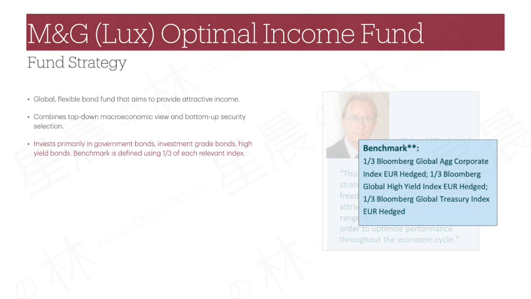The fund invests primarily in 3 bond categories, that is government bonds, investment-grade bonds, and high-yield bonds. The benchmark of the fund is actually designed to be 1/3 Bloomberg Global Treasury Index, plus 1/3 Bloomberg Global Aggregate Corporate Index, plus 1/3 Bloomberg Global High Yield Index. Given the fund has a flexible strategy, it can and often does deviate from the benchmark construct, which means there can be big performance gaps between the fund and the benchmark.